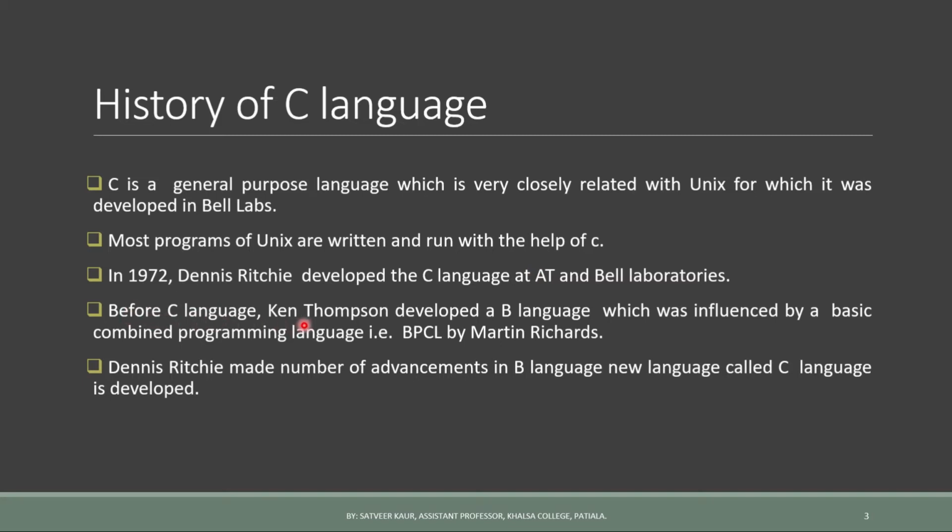Before the C language, Ken Thompson developed the B language, which was influenced by the Basic Combined Programming Language, that is BCPL, which was developed by Martin Richards. Dennis Ritchie made a number of advancements in the B language and a new language called C was developed.